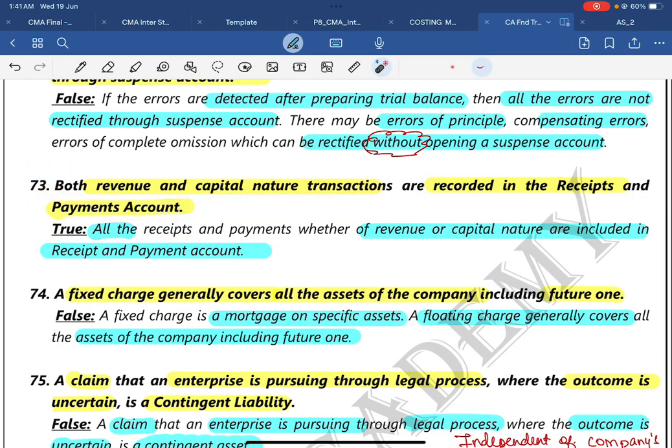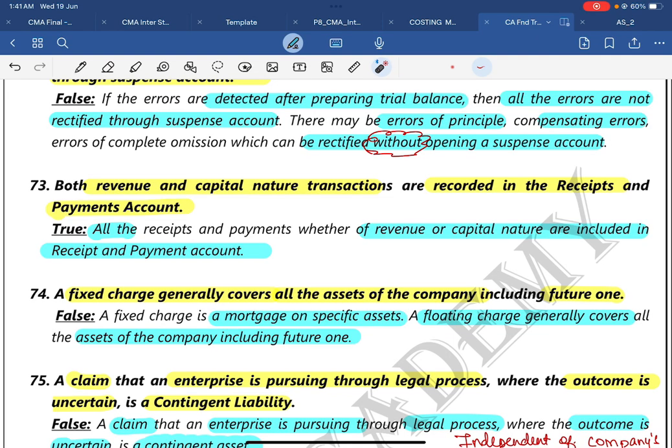All the receipts and payments, whether revenue or capital in nature, are included in the receipts and payments account. If they ask, you can write this statement also in a different way. Only revenue nature transactions are recorded in the income and expenditure account. You can write it alternatively. Only capital nature transactions are recorded in the balance sheet.